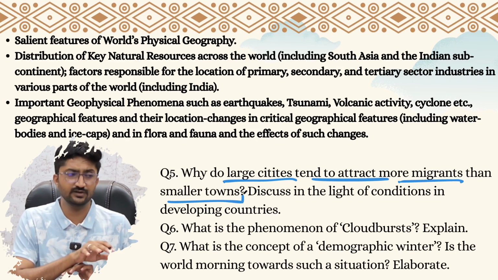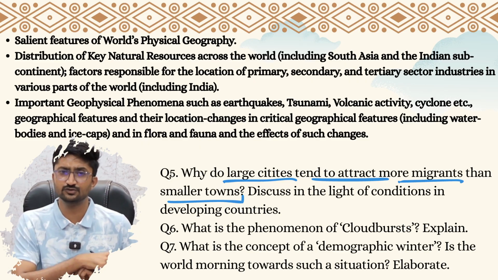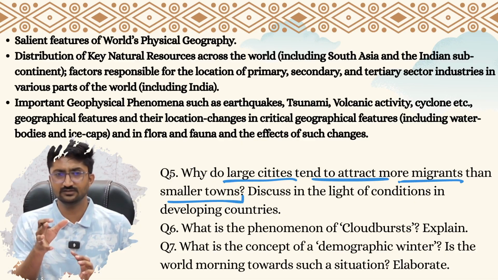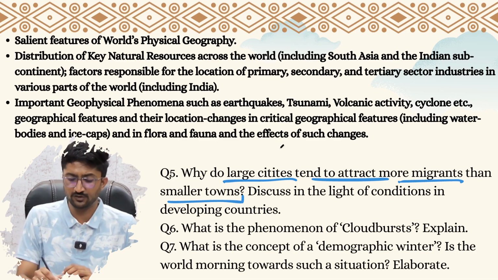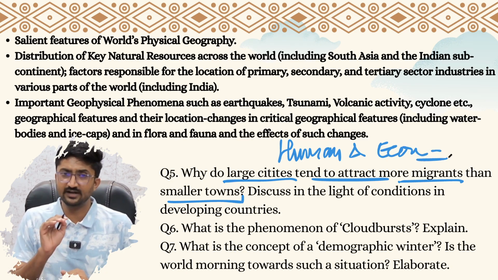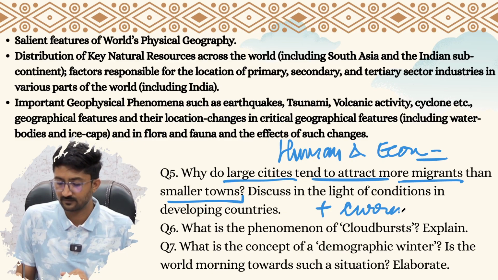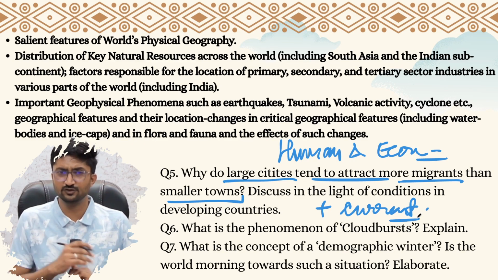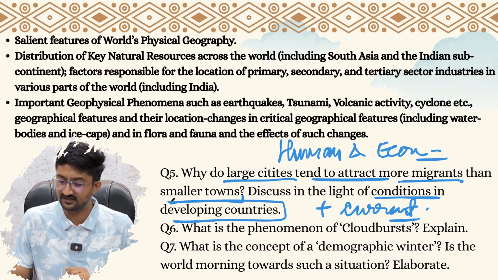If you look at the questions of our society part, where young unmarried women are migrating to urban areas, and how their social status is changing. This question is from the perspective of human geography, human and economic geography, right? That you address when you understand the basics of it, plus you have some current data that you learn from various reports, newspaper reading, economic survey, budget, and all that. Discuss in the light of conditions in developing countries. So this question is not just about India.